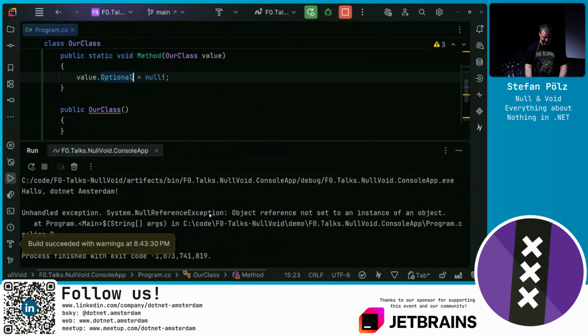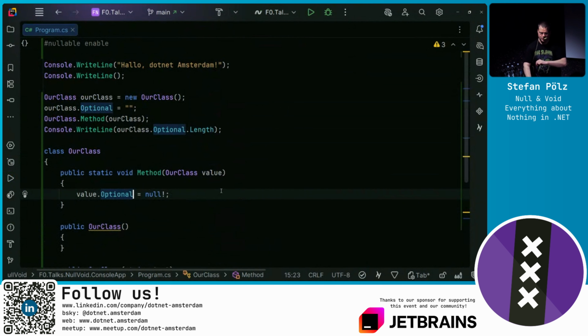So although we don't have any warning, we still get at runtime now a null reference exception. So the static flow analysis is powerful, but it doesn't look through methods and the flow, because this would be way too expensive and also way too difficult to do right. There would be many false positives, especially when it comes to multi-threading. So none of these static flow analyses are thread safe.